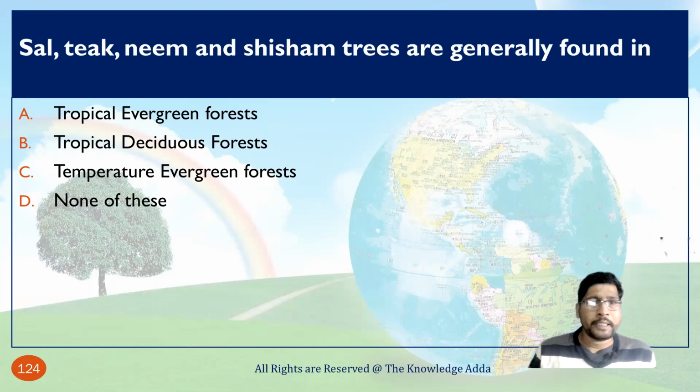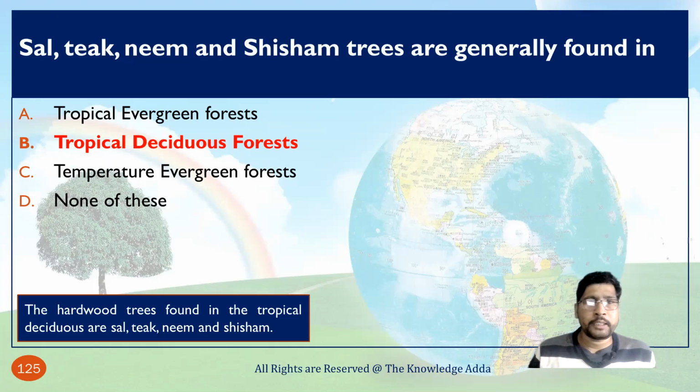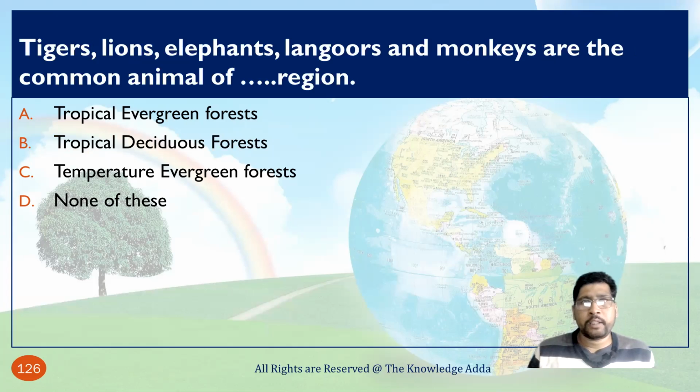Sal, teak, neem, and shisham trees are generally found in. So this type of tree is found in tropical deciduous forest, because in India you can find neem and shisham, and these are very common trees in India also. And as we know, India mostly contains tropical deciduous forest. Tiger, lion, elephant, langur, and monkey are the common animals of India, as we know. So the correct option will be tropical deciduous forest.